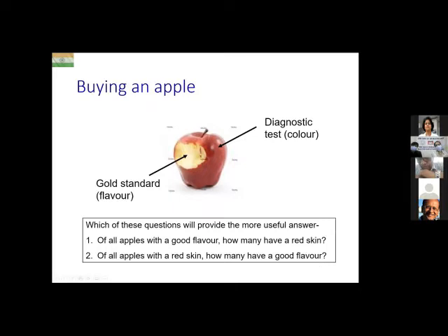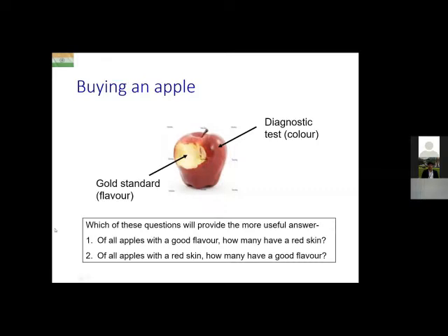So when you're buying the apple, it is the second question which is more important, because you want to know out of all apples who have a red skin, how many will end up having a good flavor. There is no point in knowing once you have a good flavor, how many had a red skin. That is useless because you now already know that the flavor is good, right?